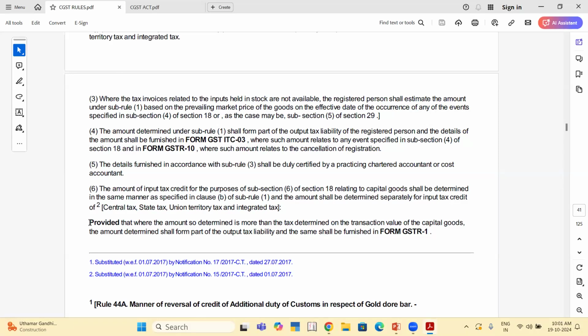That's why what we have been trying to do for the last 2 years is bring an amendment to this particular proviso. What we are suggesting is, let us have the transaction value in GSTR1, and let us do the ITC reversal and reversals all. Simply. Let me tell you what is the practical problem that you're facing on the ground. You are a corporate and you have got an approval from your finance team for say 1 crore 18 lakhs.